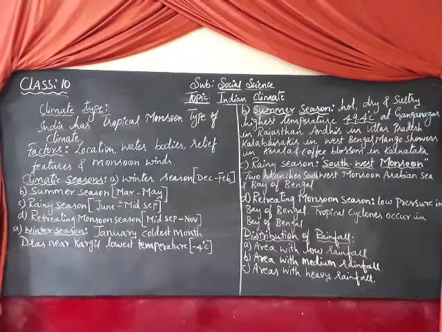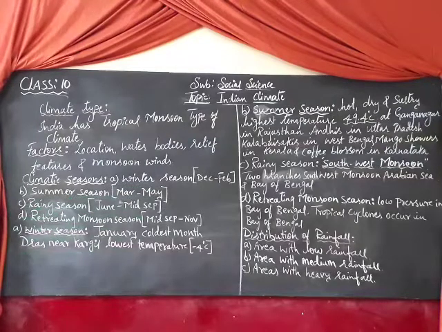About 10% rainfall takes place in the summer season. Follow, children?